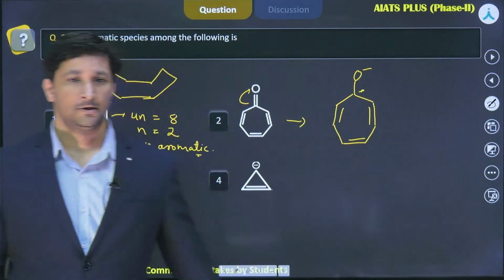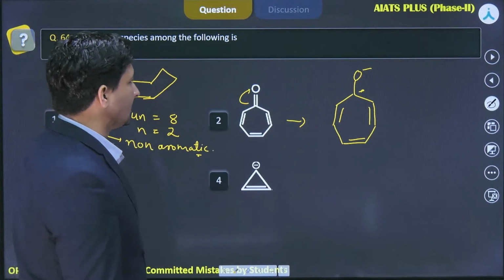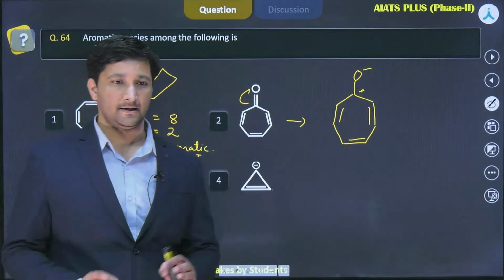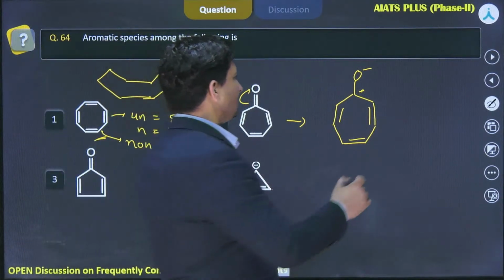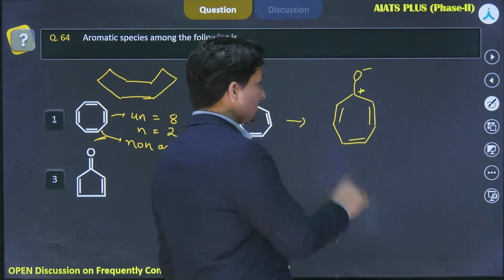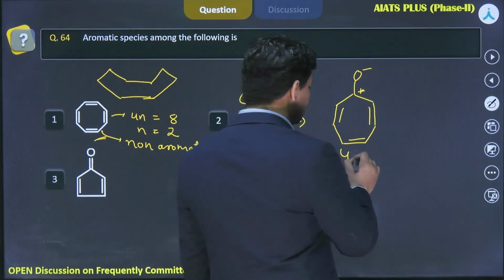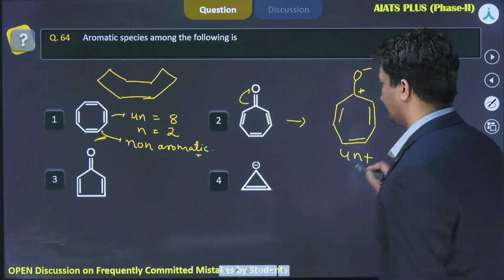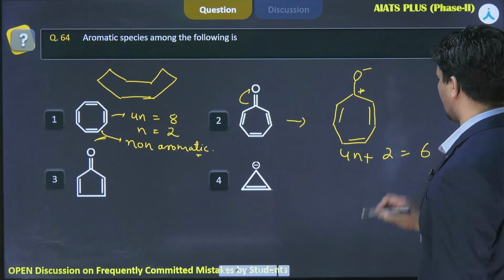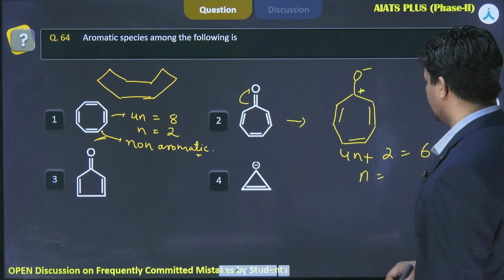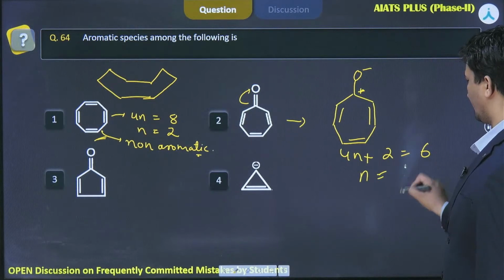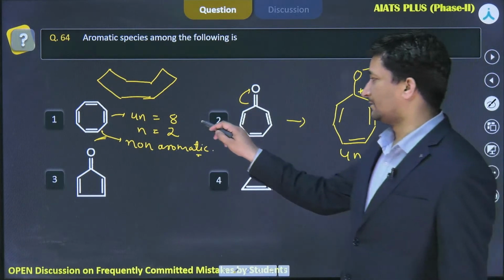तो इस वजह से क्या हो जाएगा कि यहां पे प्लस चार्ज आने की वजह से now you can see complete planarity is there. So therefore this molecule will follow complete planarity, complete delocalization of electrons is there, and 4n+2 equal to, how many electrons, 6 electrons are there, and n equals to 1. So definitely this one is aromatic.